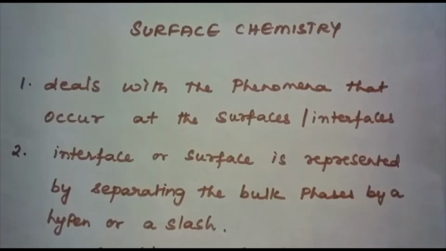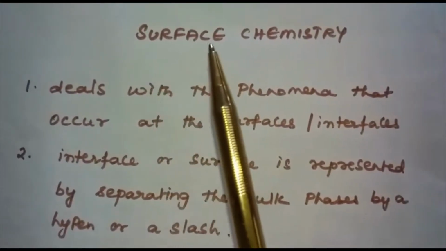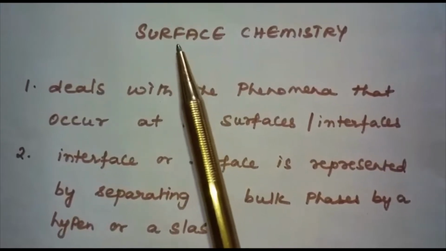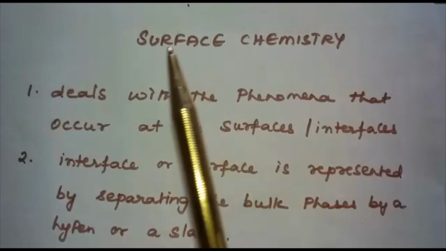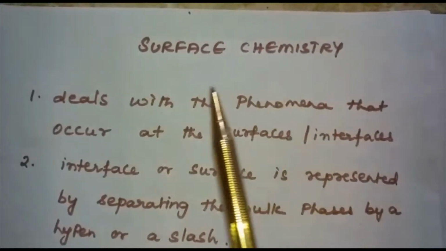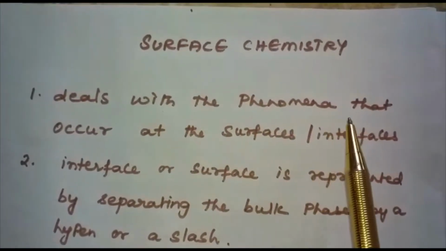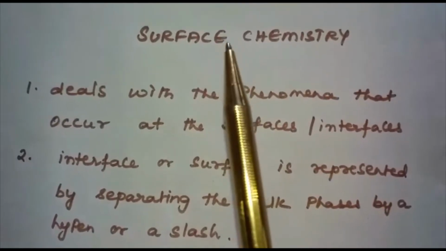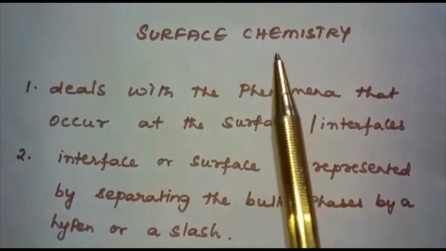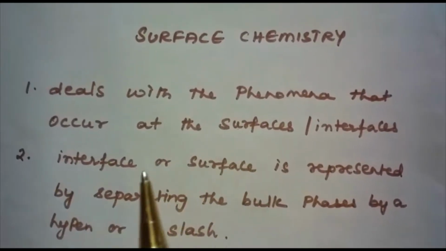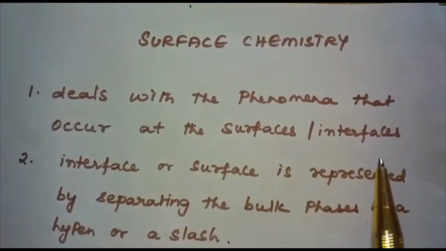In this segment, I'll be discussing the introductory part of the chapter Surface Chemistry. What does surface chemistry deal with? It deals with the phenomena that occur at the surfaces or interfaces. That means in this chapter we'll be discussing the reactions taking place at the surface. How are these interface or surface reactions represented?